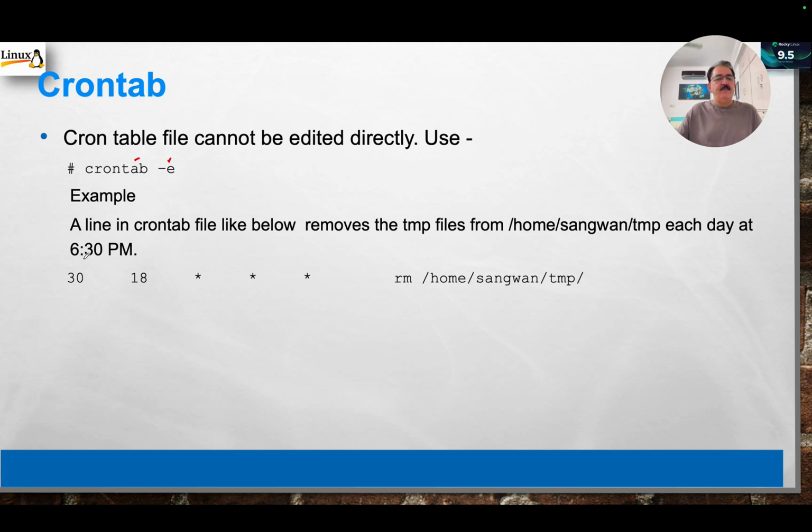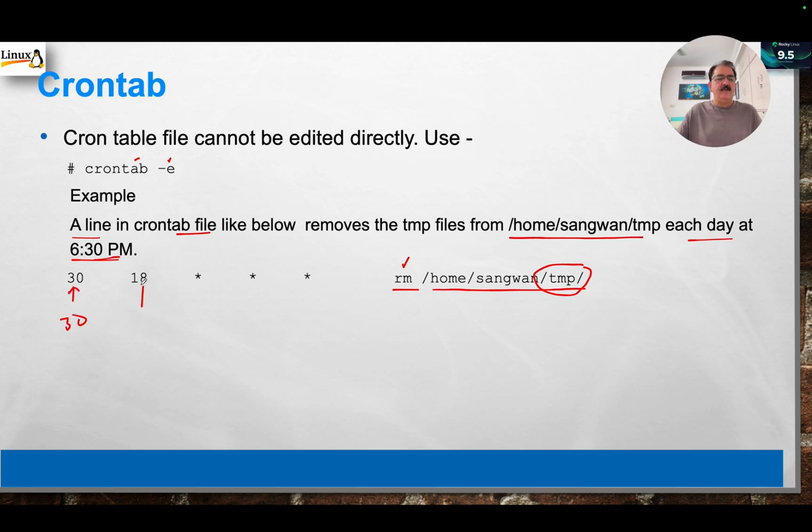For example, a line in the crontab file looks like this. This line will remove, because the command is rm /home/temp, the temp directory from home Sangwan each day at 6:30 p.m. How 6:30 p.m.? This is minute, so 30 minutes.